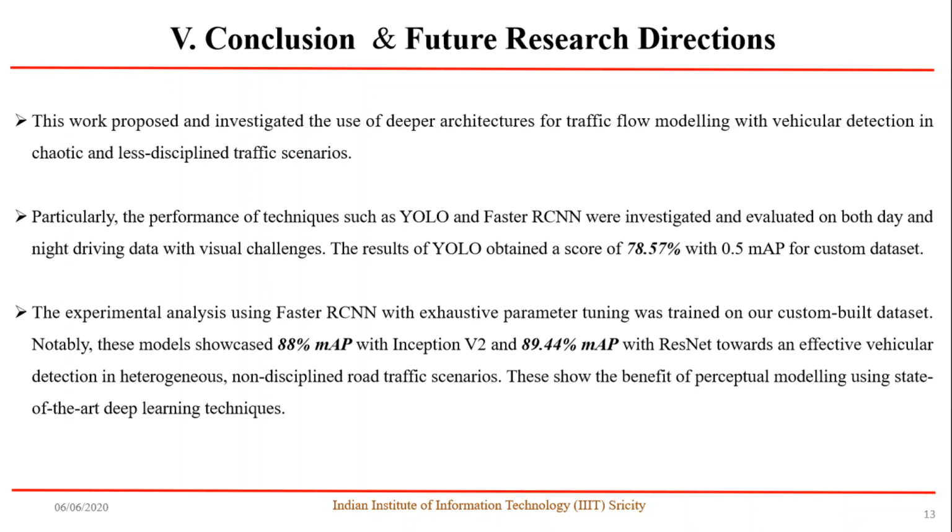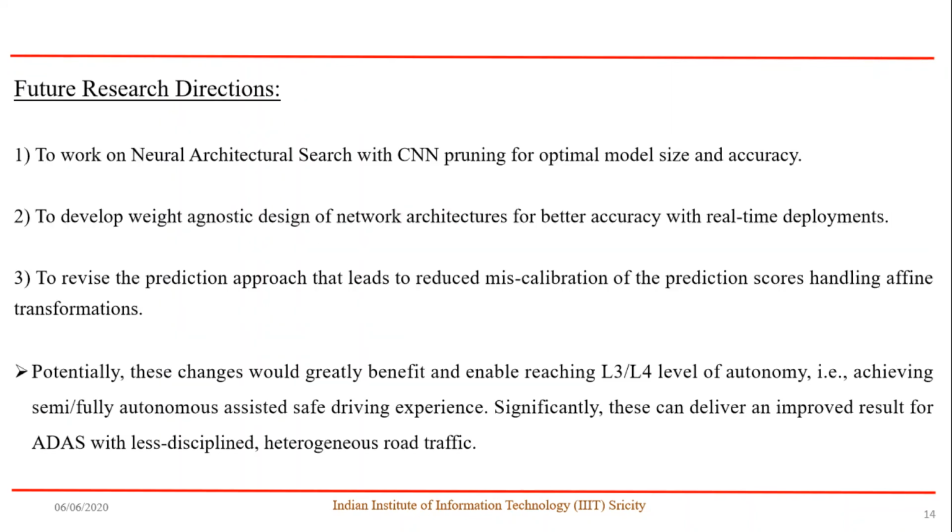The possible extensions to this work would be developing a neural architecture search and CNN pruning mechanism to deploy an optimized model with a limited size for deployable devices with low computational capacity like Arduino, Raspberry Pi and Jetson Nano, while also providing better accuracy, and also to work with weight agnostic design for real-time deployments, and handle affine transformations, improving the miscalibration rate of the predictions.